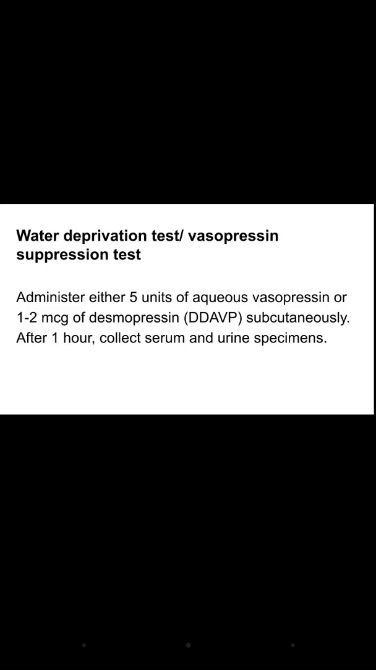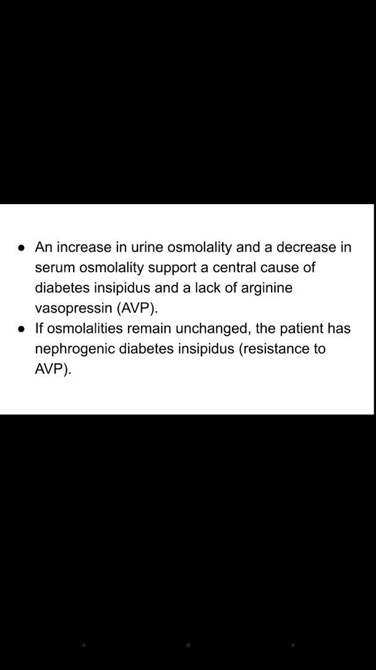Now there is a test, the water deprivation test and the vasopressin suppression test, which is used for antidiuretic hormone deficiency. In this test, we administer 5 units of vasopressin or 1 to 2 microgram of desmopressin subcutaneously. After 1 hour, we collect the serum and the urine specimen. So, there are 2 types of diabetes insipidus. Because of antidiuretic hormone deficiency, we have diabetes insipidus. There can be a central cause and a nephrogenic cause.